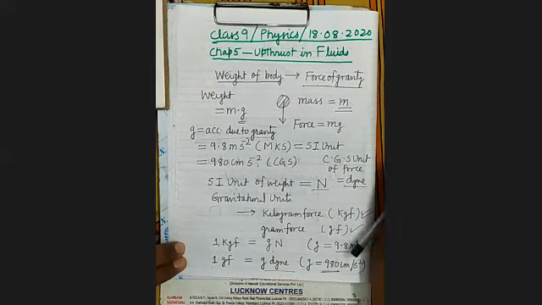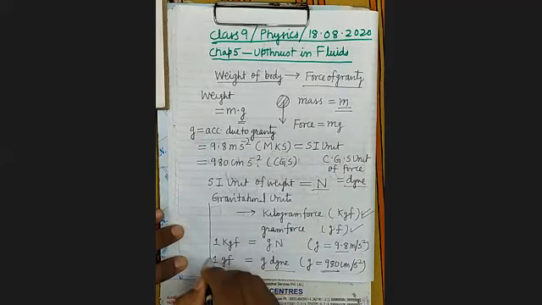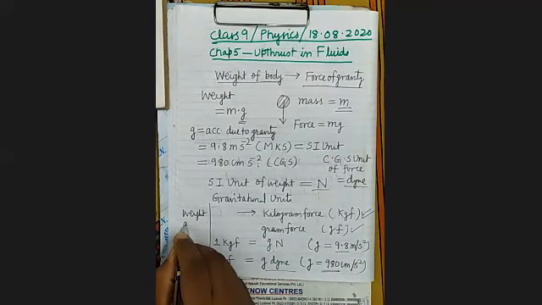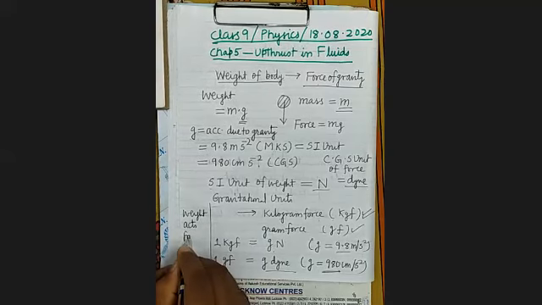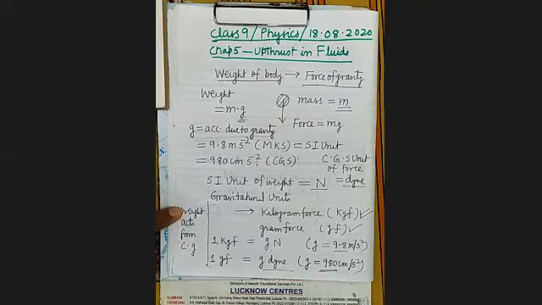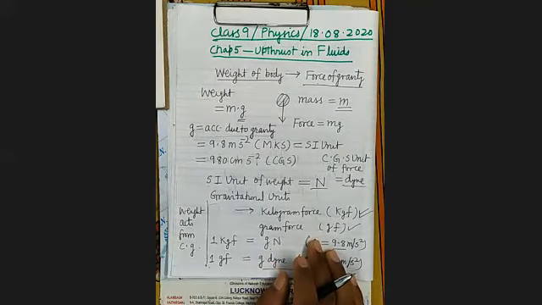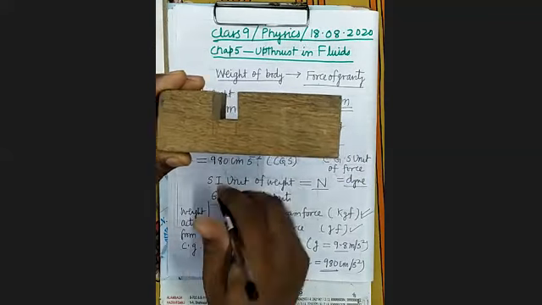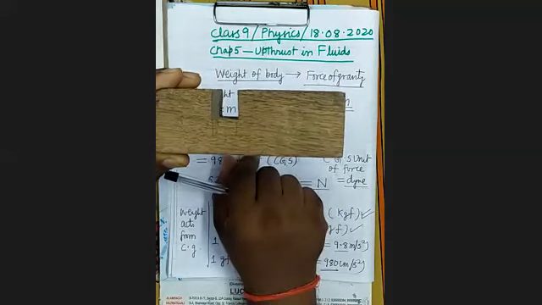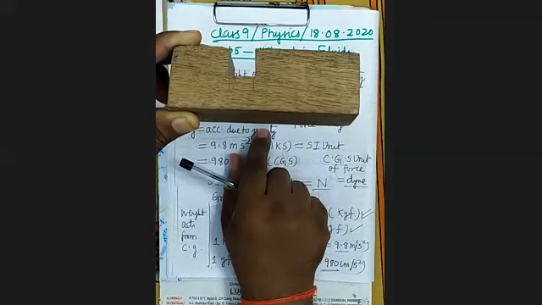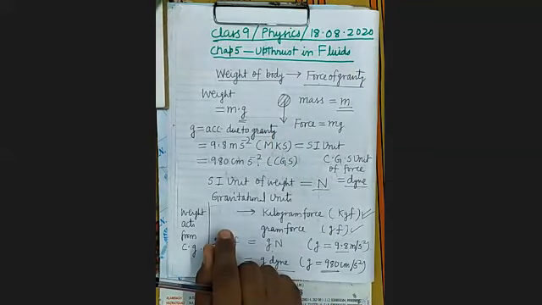Now there is one more thing. Weight always acts vertically downward from the center of gravity, CG. Is it clear? So suppose this is a body. What will be the direction of weight? The direction of weight will be vertically downward. You can see here it will be vertically downward. Is it clear? Weight will act in the vertically downward direction.